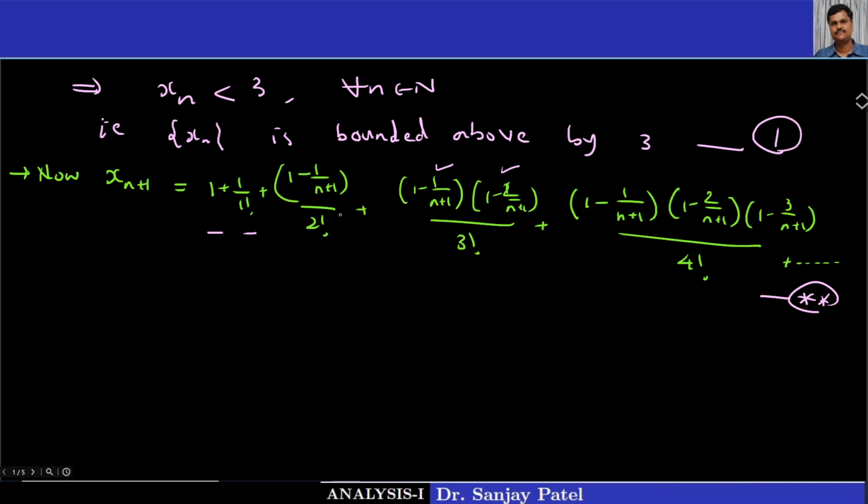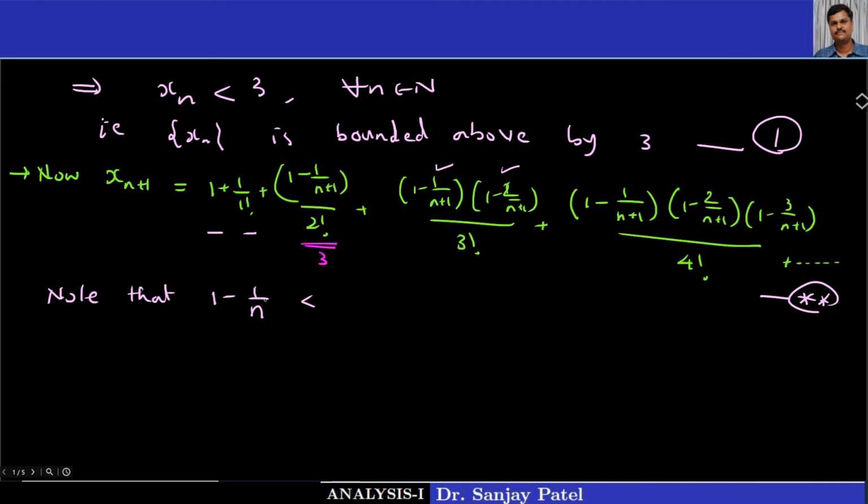It is already written above. But one can observe, if you compare, just note that 1 minus 1 upon n, that is the third term.